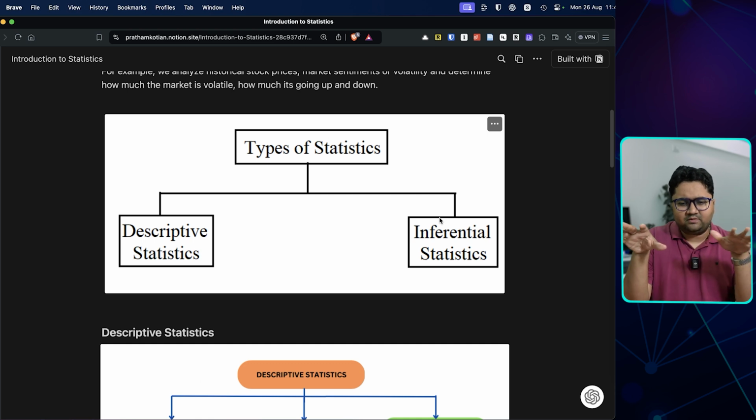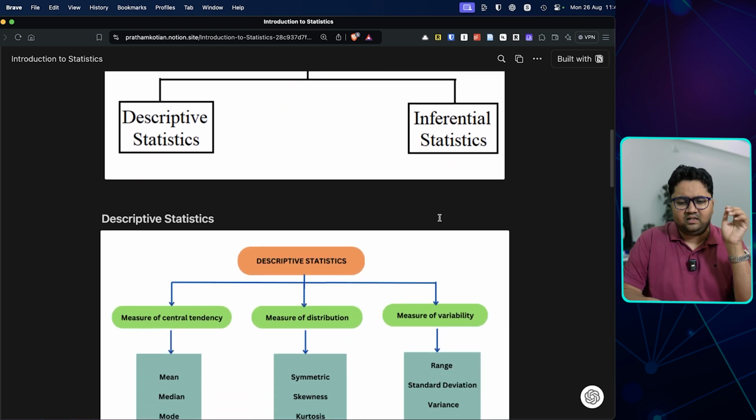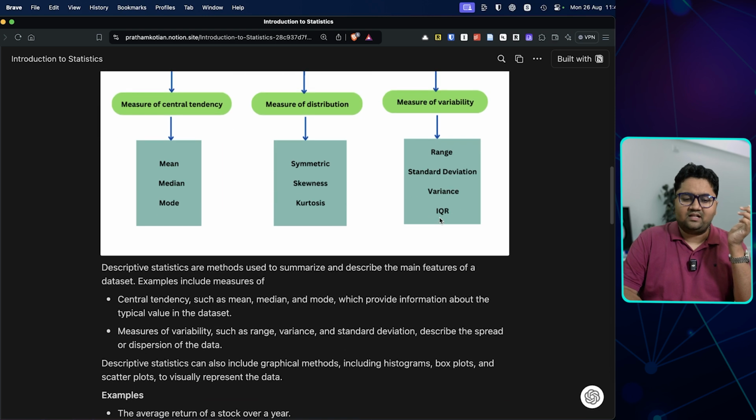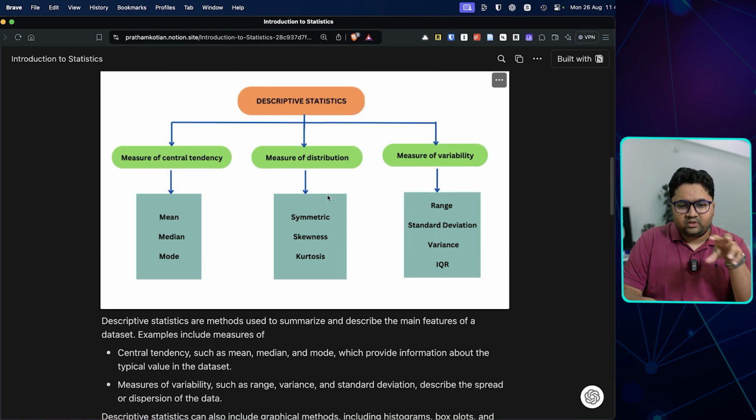Two basic types of statistics: descriptive statistics, inferential statistics. बहुत ज़्यादा theory में नहीं जाएंगे, but descriptive statistics क्या होता है कि it gives you about the whole details of it, like they are methods to summarize the data as a whole and main features of the data set. जैसे there is a way to describe the measure of central tendency, mean, median, mode, जिसके बारे में हम आज बात करेंगे. Central tendency का मतलब क्या हुआ? Look at the data as a whole, right?